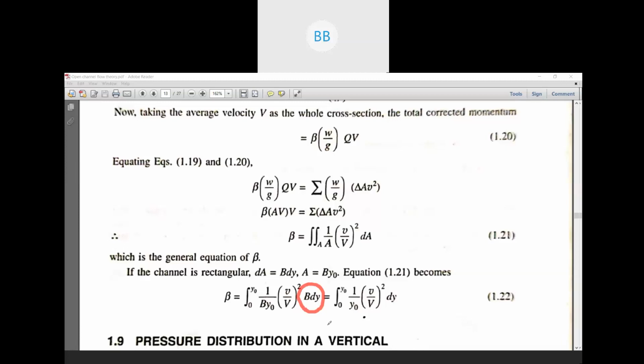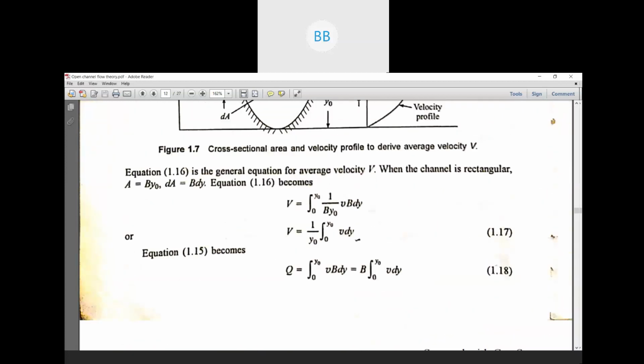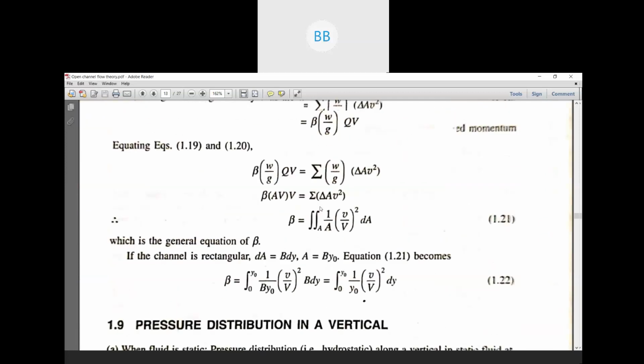So to calculate alpha and beta, we have to first calculate the average velocity, that is your capital V. Whenever there is a numerical related to alpha and beta, whether it is asked or not, you have to first calculate your average velocity. Then only you can find out your alpha and beta. Or if it is given, then it is okay. If it is not given, then you have to calculate it. So we will solve some numericals related to alpha, beta, and average velocity.